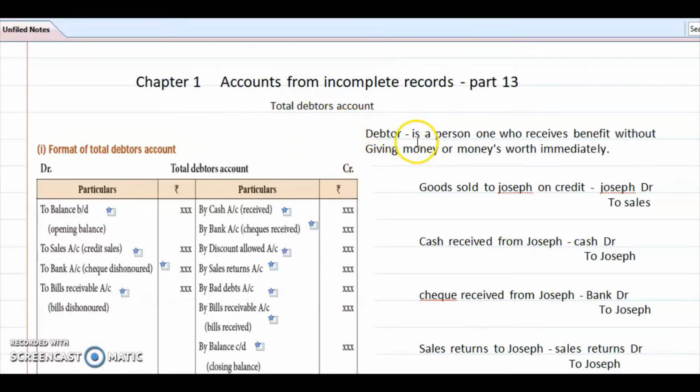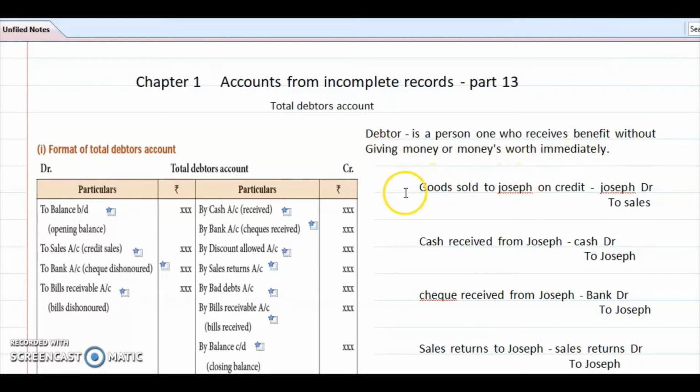So, who is a debtor? A debtor is a person who receives benefit without giving money or money's worth immediately, but in a future period he will pay the money. Is it clear? So, a debtor is a person who receives benefit but without giving money or money's worth immediately.